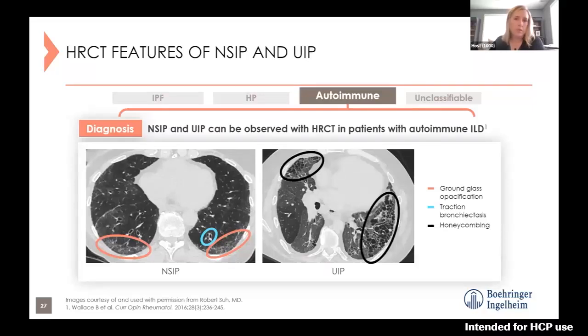The autoimmune lung diseases may not all have the same pattern. Actually, many of them have a pattern different from what we've seen so far, that UIP pattern. Some of them do have that UIP pattern. Some of them can have something different called an NSIP pattern, or non-specific interstitial pneumonia pattern. And particularly what you'll see different on this one, rather than the reticulation and the honeycombing, you'll see more peripheral ground glass opacities. You also do see some of that traction bronchiectasis, and again, there can be overlap between these two patterns.